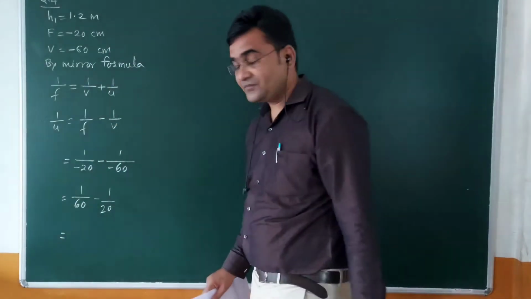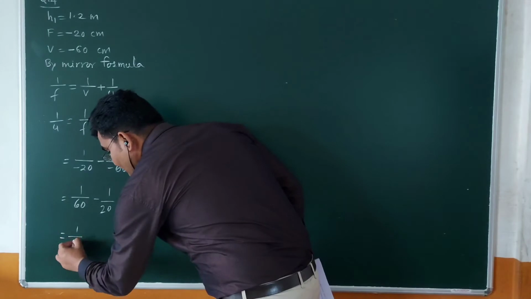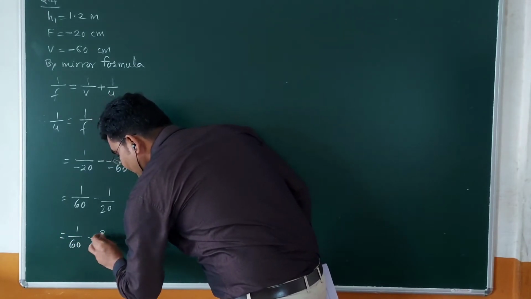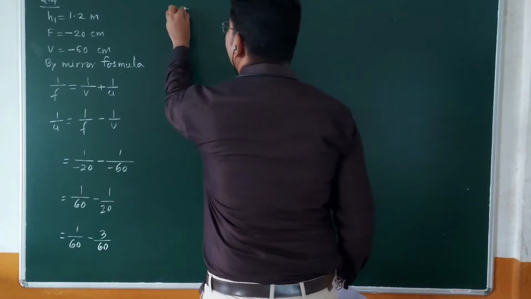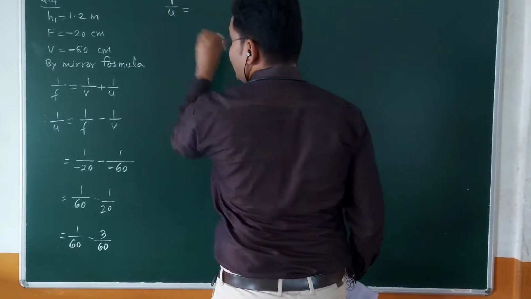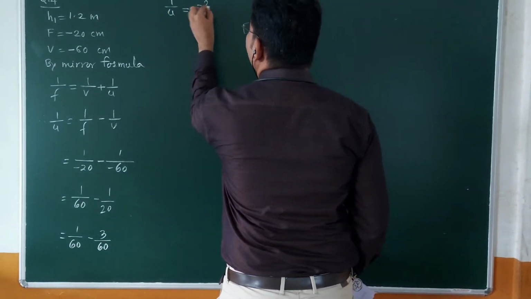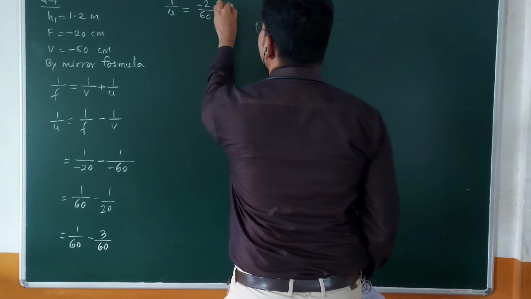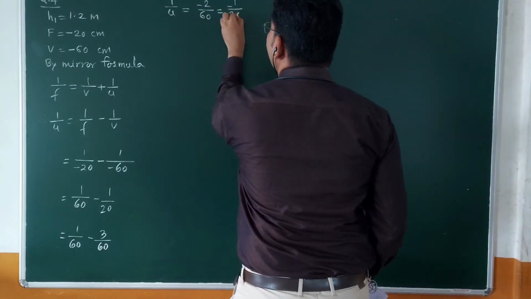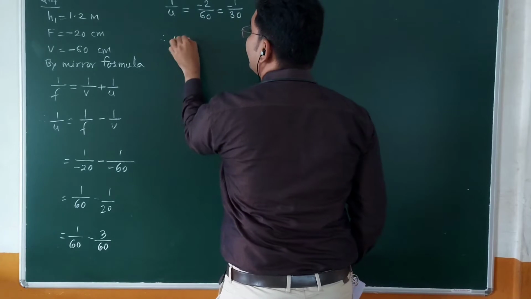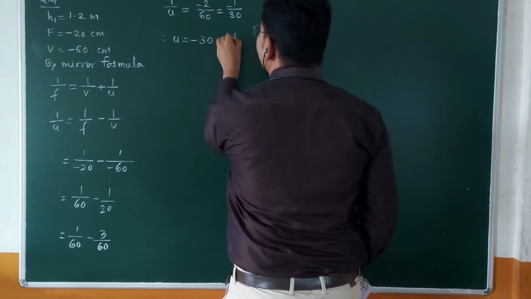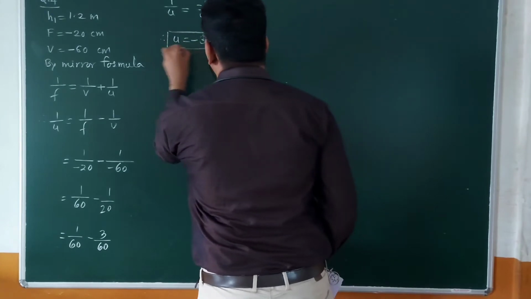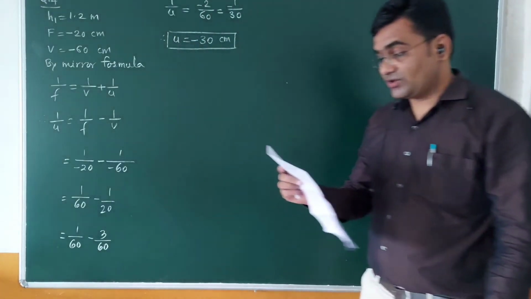Taking LCM, we get 1 upon 60 minus 3 upon 60. So it gives 1 upon u is equal to minus 2 upon 60, which is equal to minus 1 upon 30. Therefore, u is equal to minus 30 centimeter. This is the position of the object which is kept before the concave mirror.